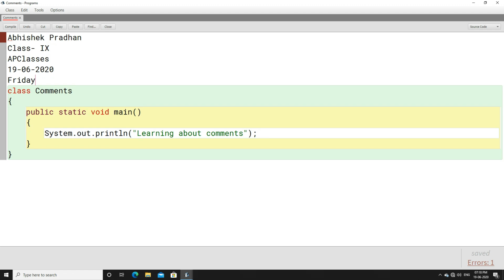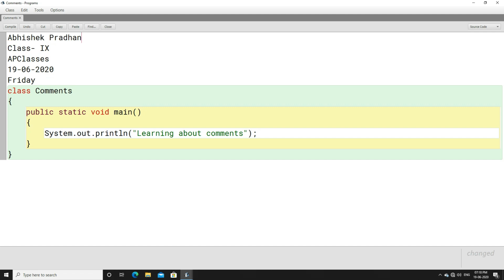Whenever someone opens the source code, they must read who has created this source code, who has written this source code, and for which class it is written, and along with that you can mention other things. It is up to you what you write here, what you write in the comment line. It is your choice. But presently I want these things not to get executed.